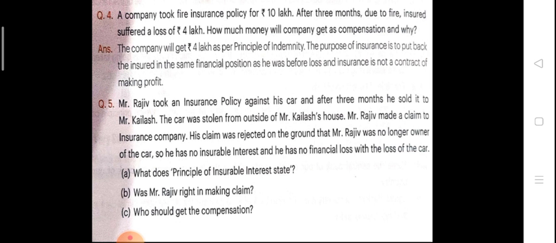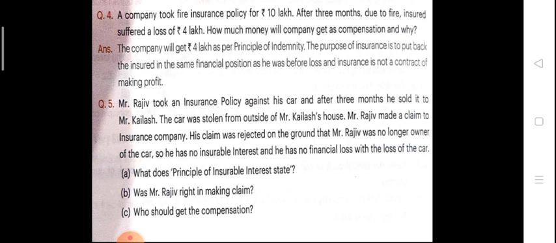Next one is, Mr. Rajiv took an insurance policy against his car, and after 3 months he sold it to Mr. Kailash. The car was stolen from outside of Mr. Kailash's house. Mr. Rajiv made a claim to the insurance company. His claim was rejected on the ground that Mr. Rajiv was no longer the owner of the car. He has no insurable interest and he has no financial loss with the loss of the car.